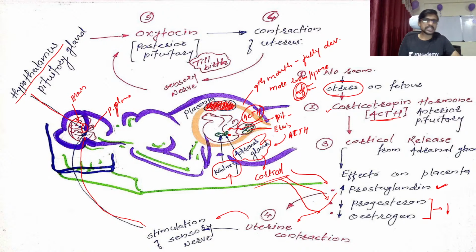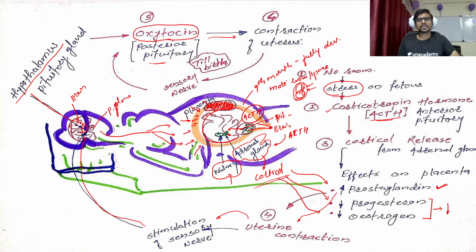So the posterior pituitary releases the oxytocin, and this oxytocin will move toward the uterus and start the pushing of the uterus. It is because the receptor of oxytocin is already present on the uterus. So this receptor gets oxytocin and starts a contraction, and due to that the uterus becomes like this now. So there is very little space, and automatically the baby is pushed toward the birth canal.